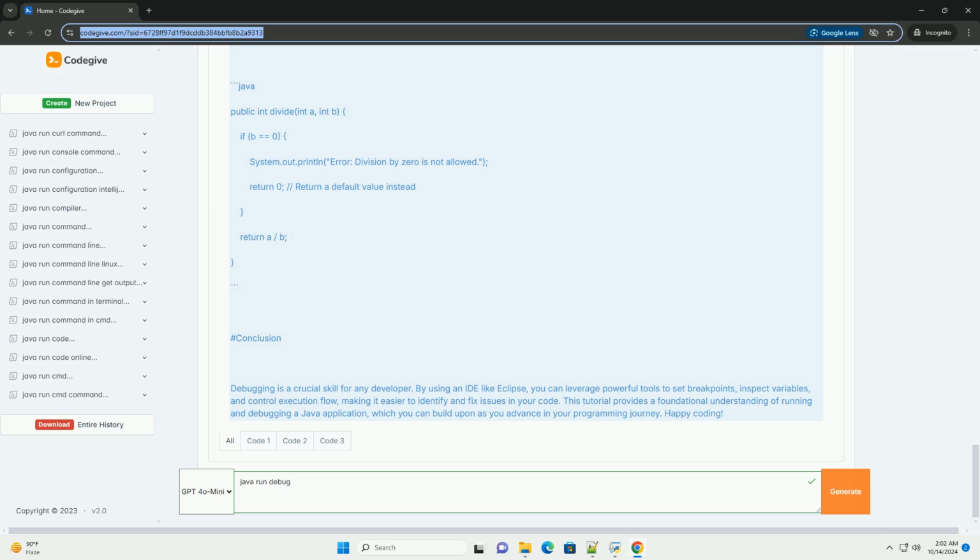Conclusion. Debugging is a crucial skill for any developer. By using an IDE like Eclipse, you can leverage powerful tools to set breakpoints, inspect variables, and control execution flow, making it easier to identify and fix issues in your code. This tutorial provides a foundational understanding of running and debugging a Java application, which you can build upon as you advance in your programming journey. Happy coding!